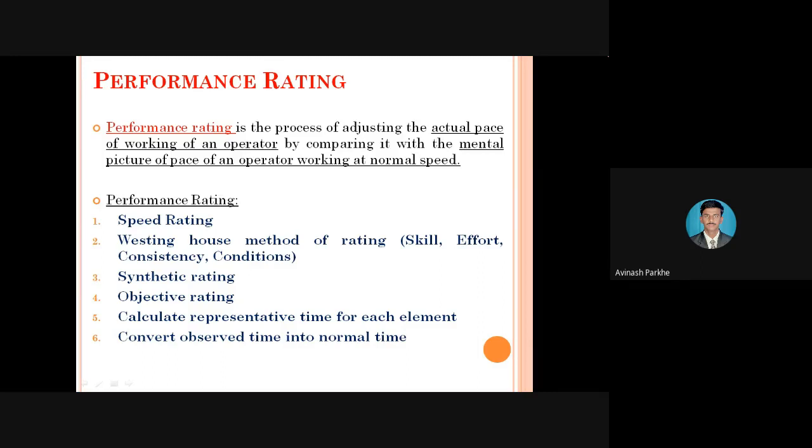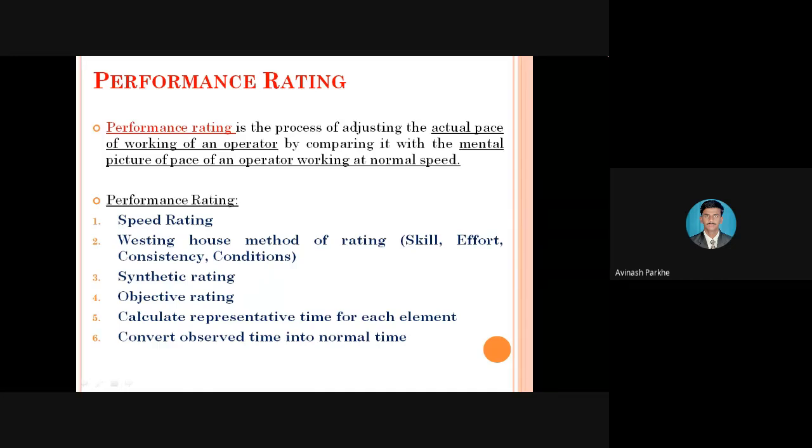And what is meant by observed time? Observed time is the time observed by another person. If you are working on any machine and one more person is provided at your machine in order to observe the time, that means the worker is working, and the second person is only observing your work and calculating the time. Therefore, there is a basic difference between the normal time and the observed time. The normal time is related to the time required to perform the operations only.